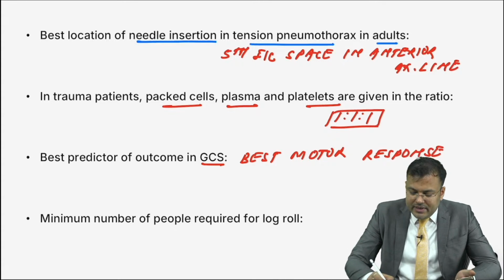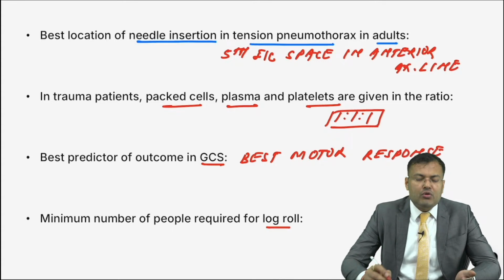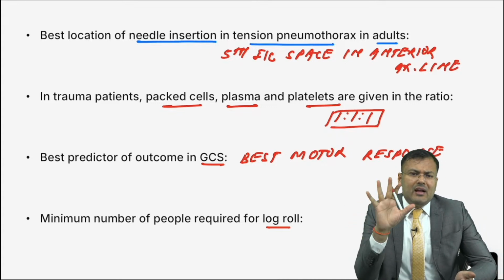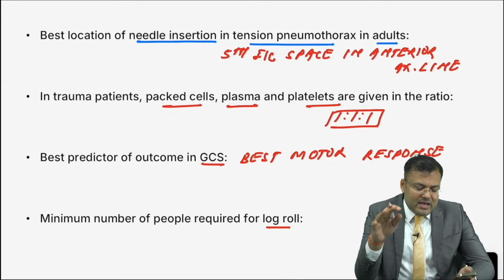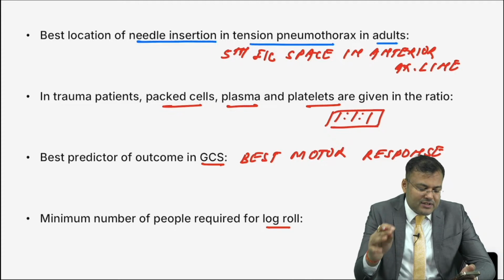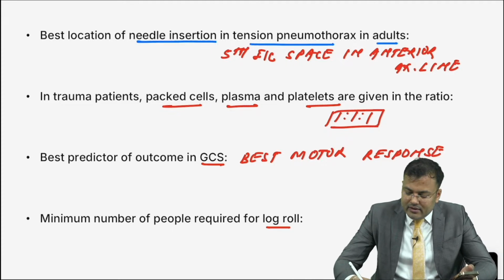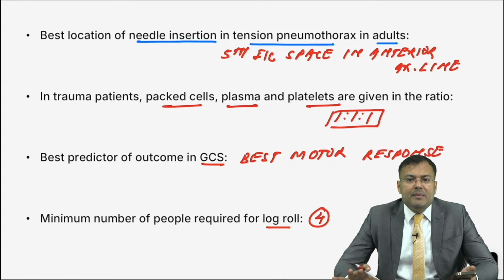Clear? Next, minimum number of people required for log roll. Log roll means examination of the back. Ideal number of people is 5 and minimum number of people required? Anushka Patricia, first person to reply. Anil, second, 4. Ideal number of people required 5, minimum number of people required 4.